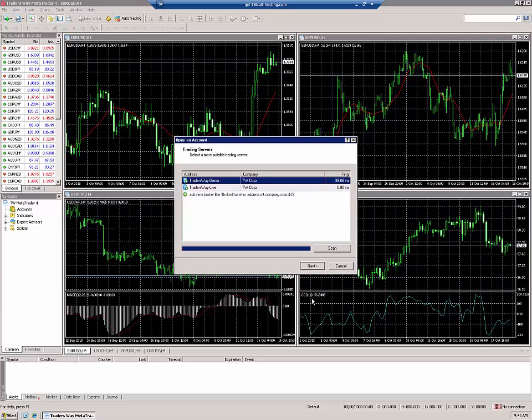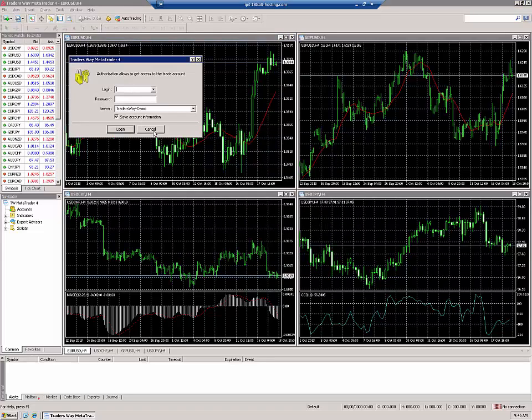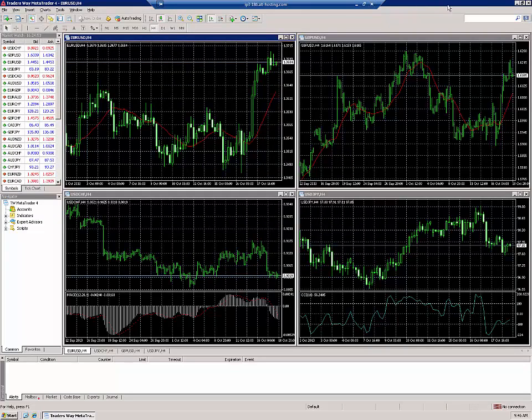Now, the first copy of the MT4 has been successfully installed. Exit out of all the windows, press Cancel here, and Cancel here, and exit out of the MT4 completely.